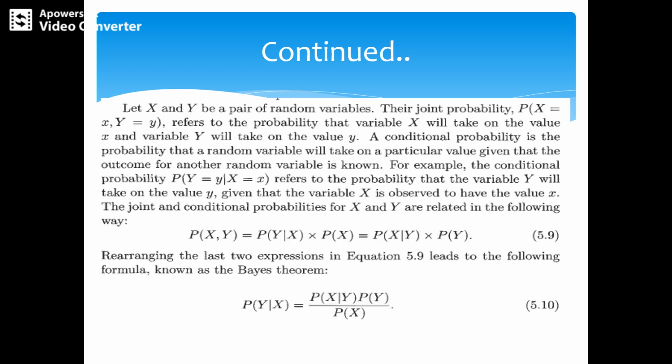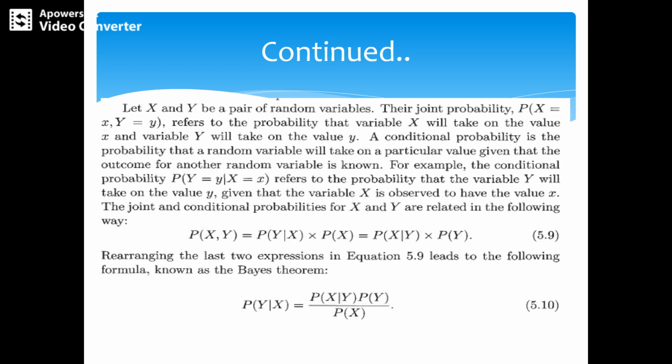For example, the conditional probability P of Y equal to y given X equal to x refers to the probability that Y will take on the value y, given that the variable X is observed to have the value x.